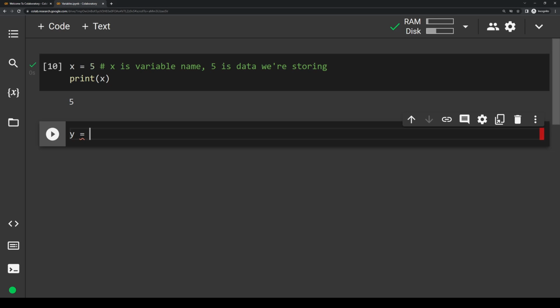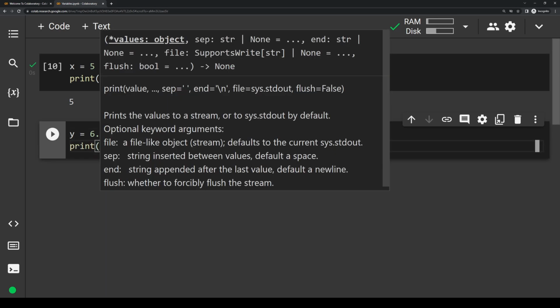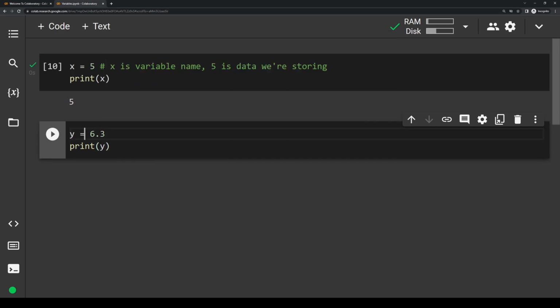So let's say 6.3. And if we want to print this variable out, we're going to write the same print statement like we did up above. So we're going to write print, parentheses, and then inside of that, put whatever the name of your variable is. And if we run this, you'll see it'll print out 6.3.